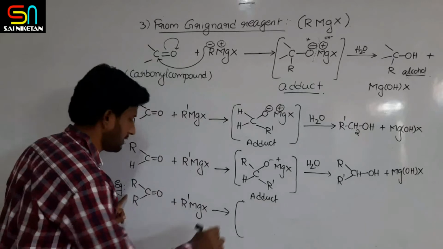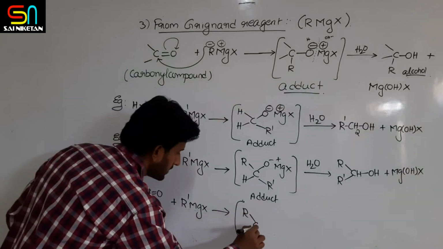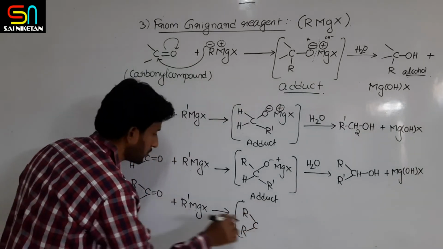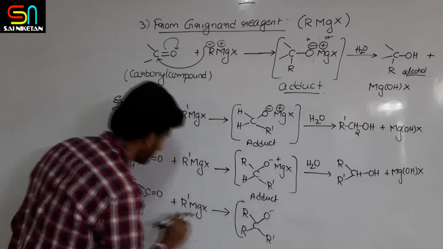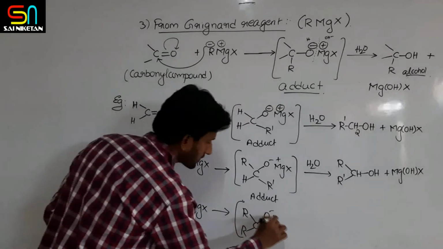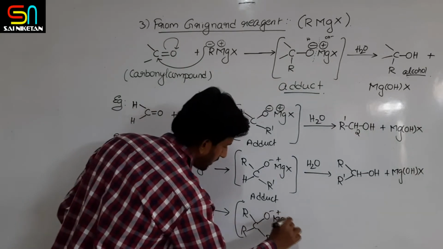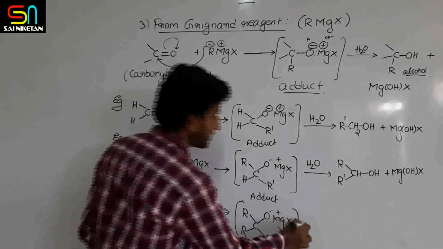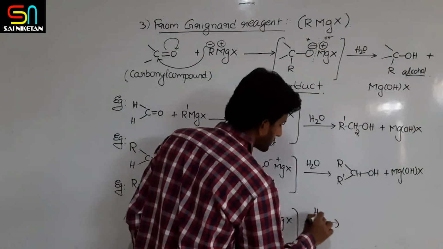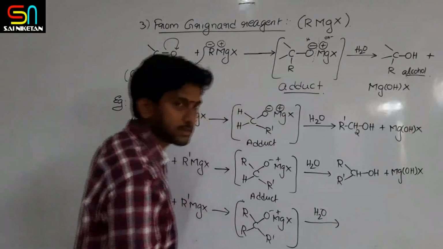What is the adduct here? R, C, R, this O minus, this will be R dash which attacks here, and this will be Mg plus X. This is the adduct formed. This adduct, what are we doing now? Hydrolysis.